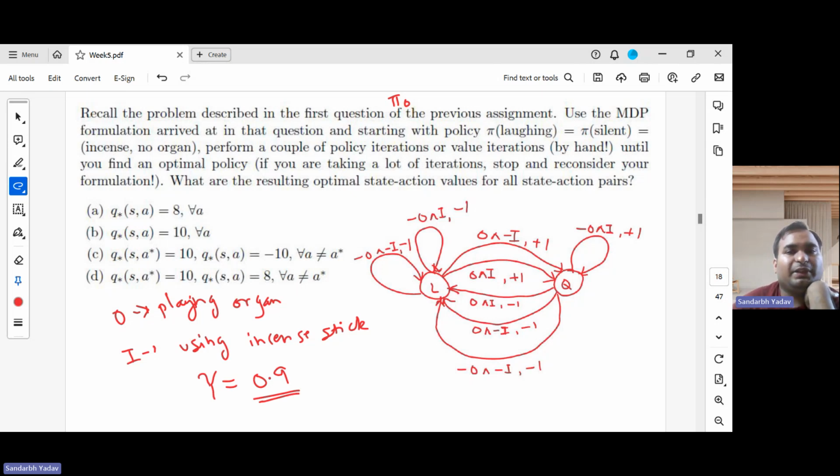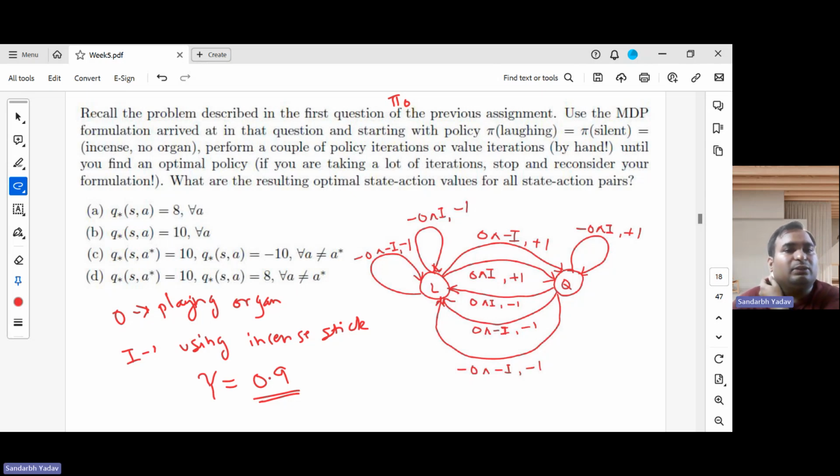They have given us some initial policy that when you are in laughing state, you should burn incense and no organ, which means we are remaining in laughter state only. And if you are in silent state also, the same action: burn incense and no organ. So again, if you are in quiet state, you remain in quiet state. So the initial policy given to us is: if you are in laughing state, take this action and remain in laughing state. If you are in quiet state, take this action and remain in quiet state.